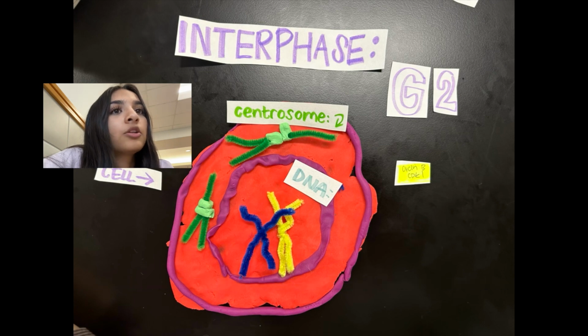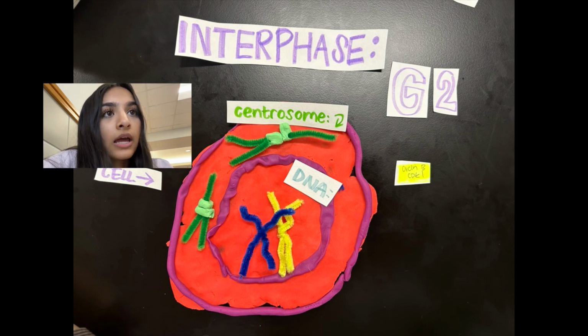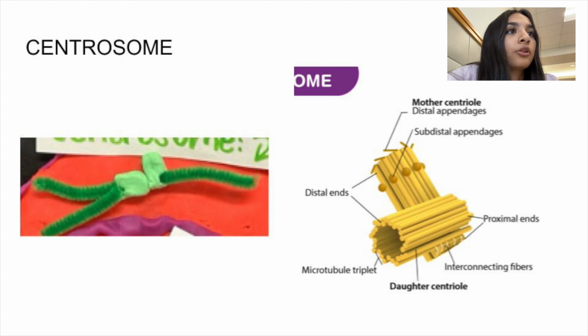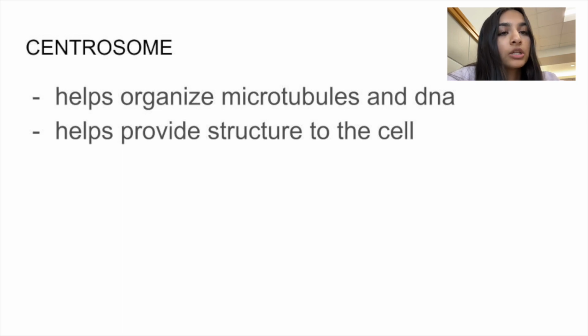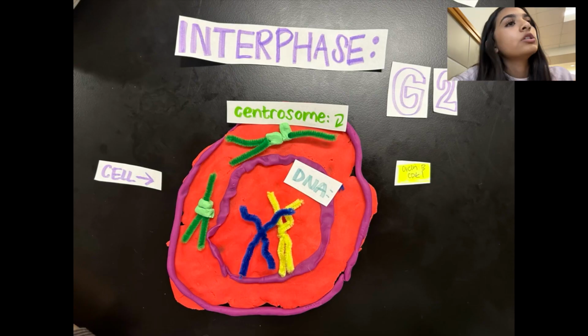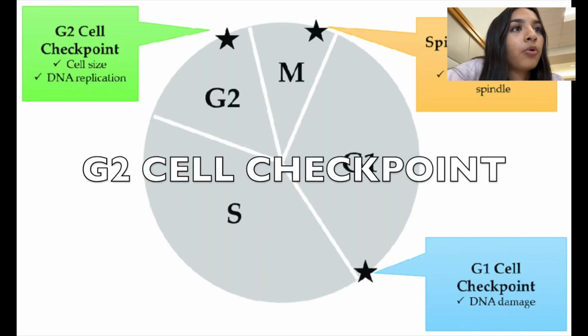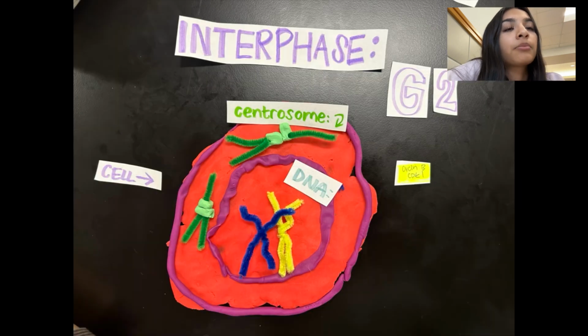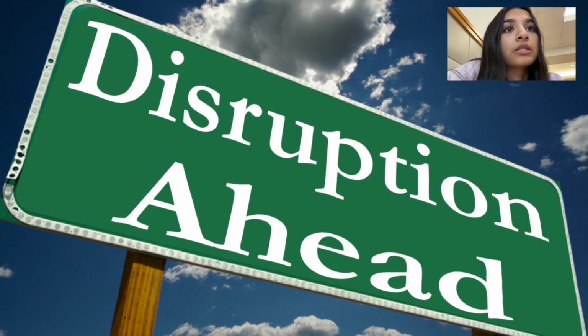The chromosomes in the nucleus should each consist of 2 connected copies called sister chromatids, which are duplicate copies of a single chromosome, along with the duplicate copy of the centrosome, which is a cellular structure with centrioles within it that helps organize microtubules and DNA and helps provide structure to the cell. Near the end of G2, we see another cell cycle checkpoint that will determine if the cell can proceed into mitosis and divide. However, this could all be nothing if something were to disrupt the cell.